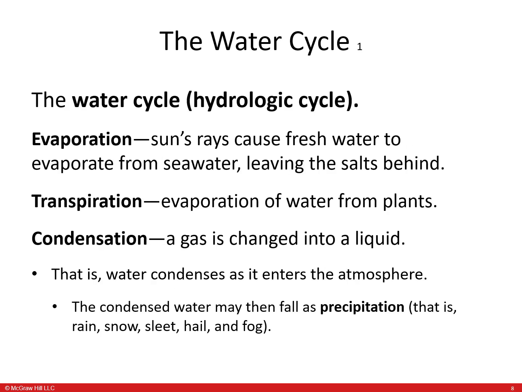Hydrologic cycle. Evaporation: the sun's rays cause fresh water to evaporate from seawater, leaving the salts behind. Transpiration: evaporation of water from plants. Condensation: a gas is changed into a liquid. So water condenses as it enters the atmosphere. The condensed water may then fall as precipitation, so for example rain, snow, sleet, hail, or fog.